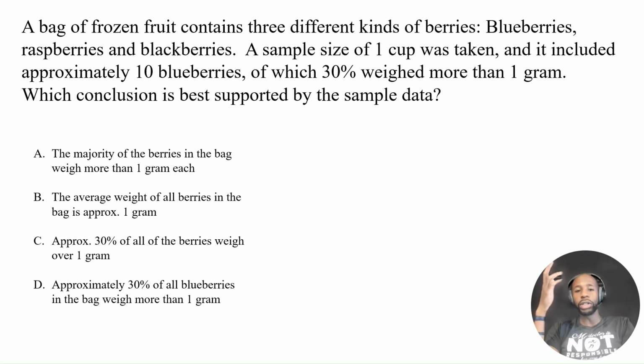A, the majority of the berries in the bag weigh more than 1 gram each. B, the average weight of all berries in the bag is approximately 1 gram. C, approximately 30% of all the berries weigh over 1 gram. D, approximately 30% of all blueberries in the bag weigh more than 1 gram.